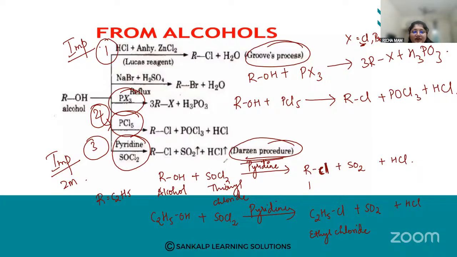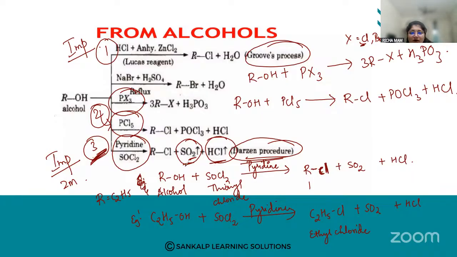Alcohols, when reacted with thionyl chloride in the presence of pyridine, give substituted haloalkanes. Okay, now here you can practice the example, also the general reaction. This method is mostly used for the preparation of haloalkanes. Why? Here you can see the byproducts we are getting are both gases. So this is the most used preparation when you want to prepare haloalkanes.